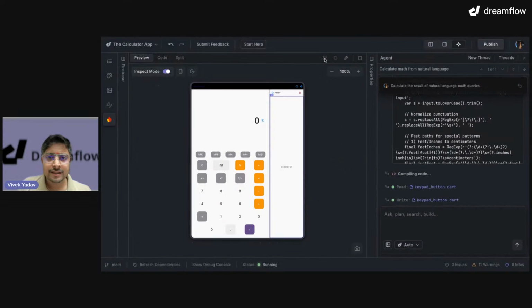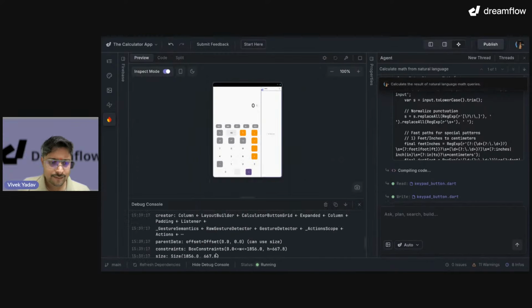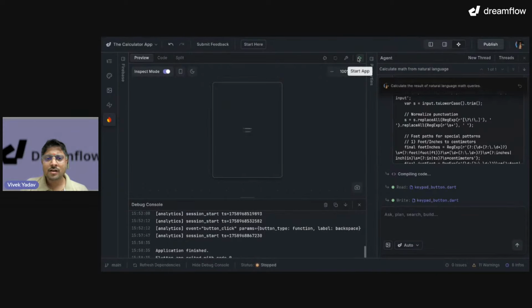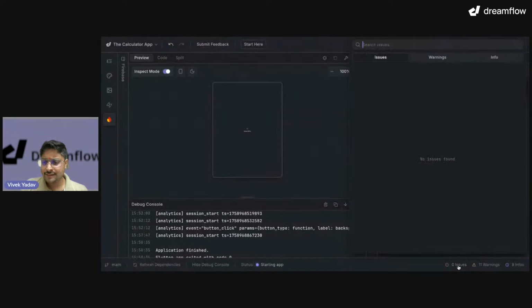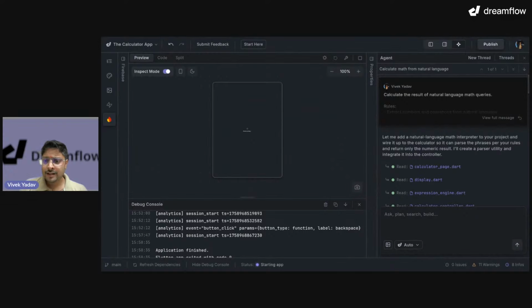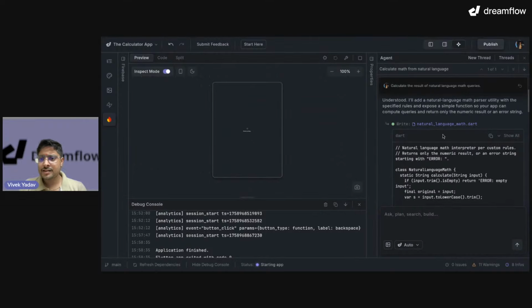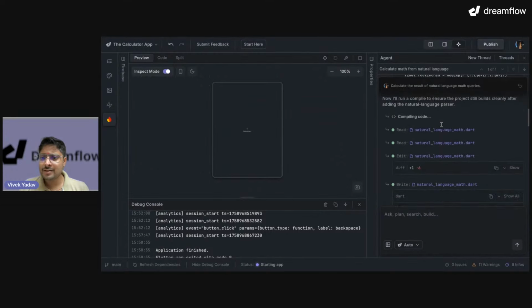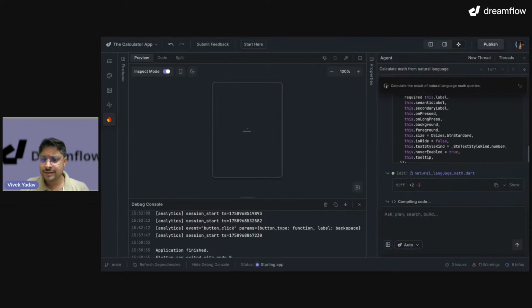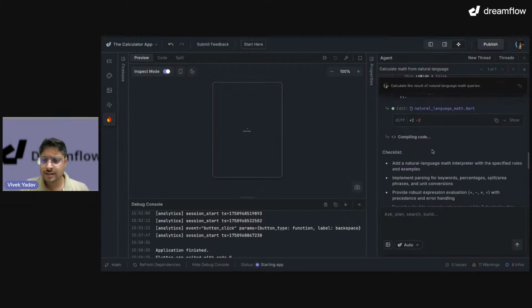Let me. Okay, I think the application is restarting. Oh, that's good. The application is restarting, and it had restarted. Is it? Not yet. What is this? Let me stop and start it again. I have zero issues, so the application should start. 11 warnings, that's fine. Let's see how our application has changed. So we have natural language math dot. Okay, okay. Keypad button. So this keypad button is the natural language math.